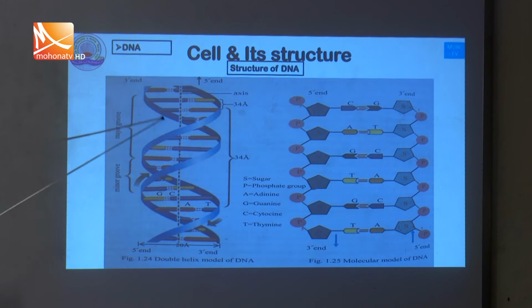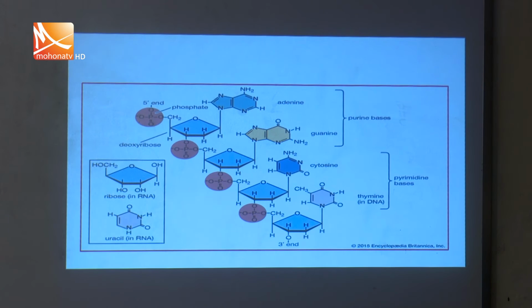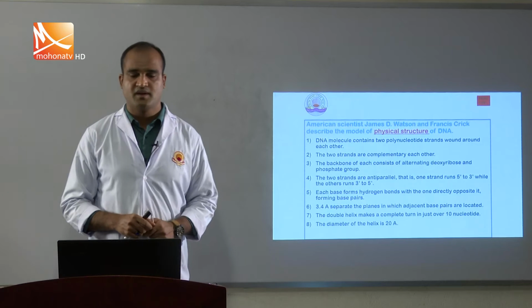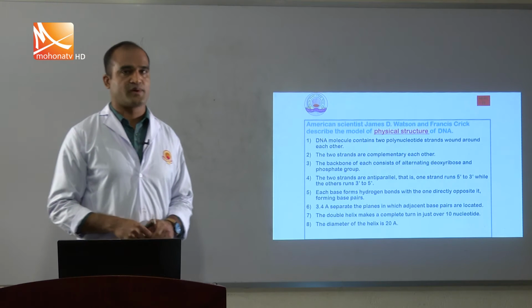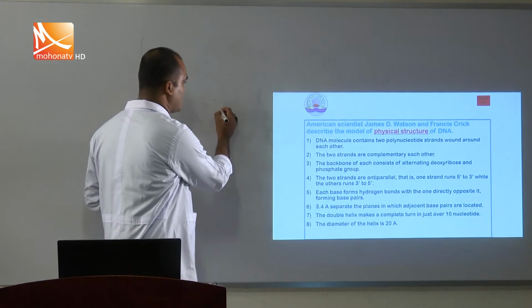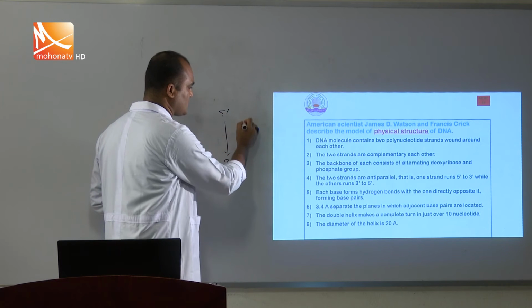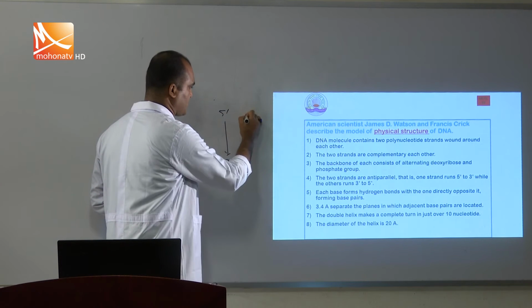The two strands are complementary to each other, with a backbone of alternating deoxyribose sugar and phosphate groups, and the two strands are anti-parallel, because if one is 5 prime to 3 prime, the other is 3 prime to 5 prime.